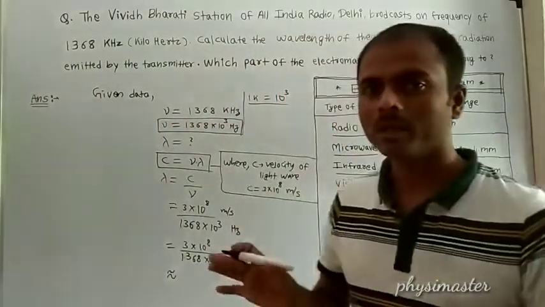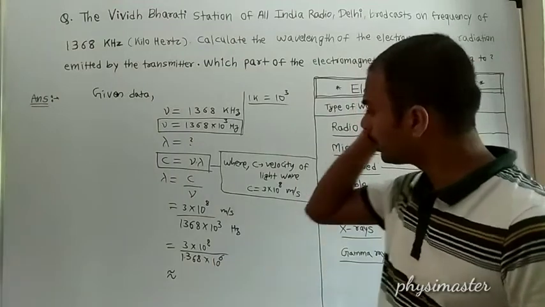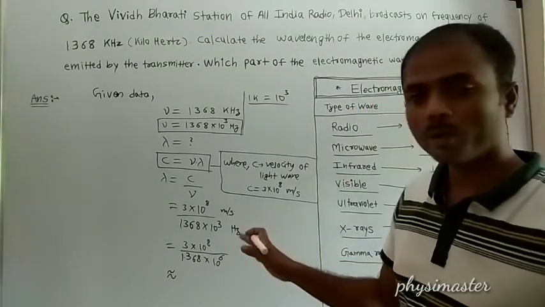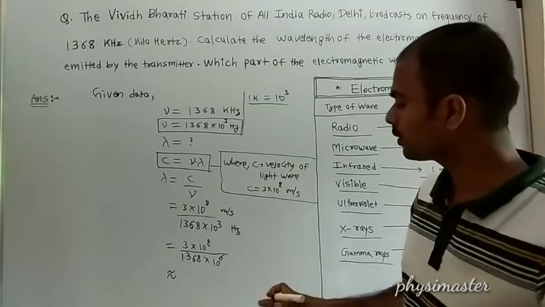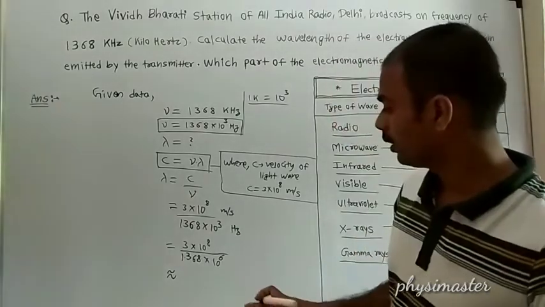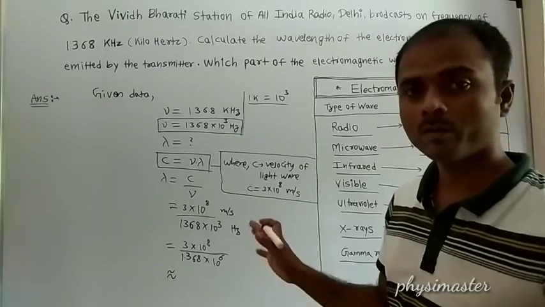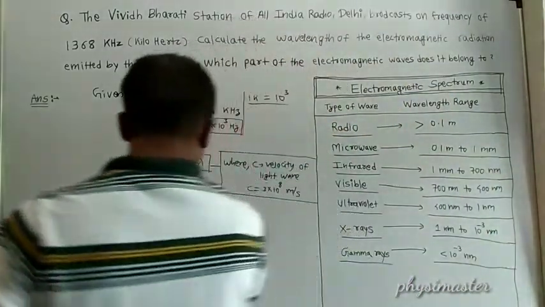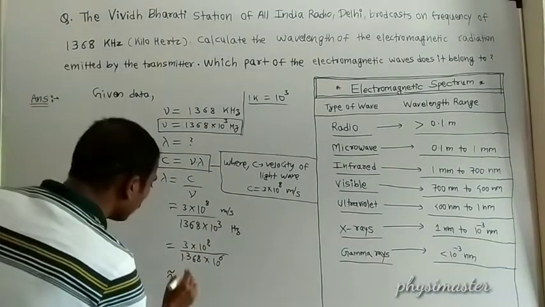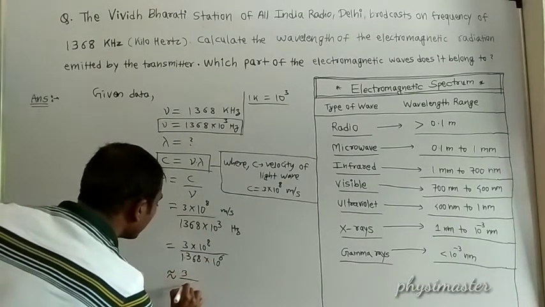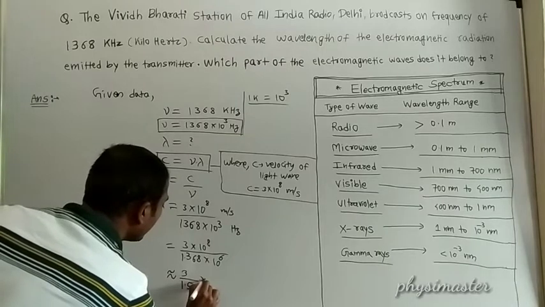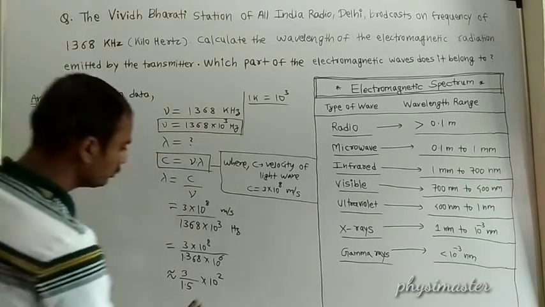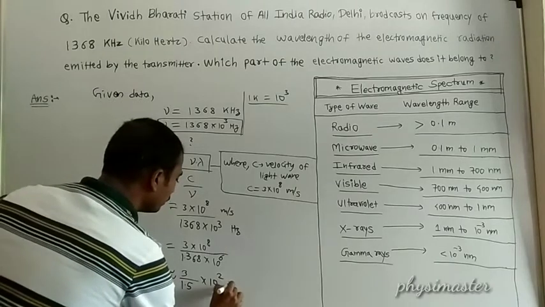And this 1.368, we have to do an approximate calculation here. So 1.368 approximately can be taken as 1.5, so it will be easier to calculate. Then this will be 3 upon 1.5 into 10 to the power plus 2 meter.